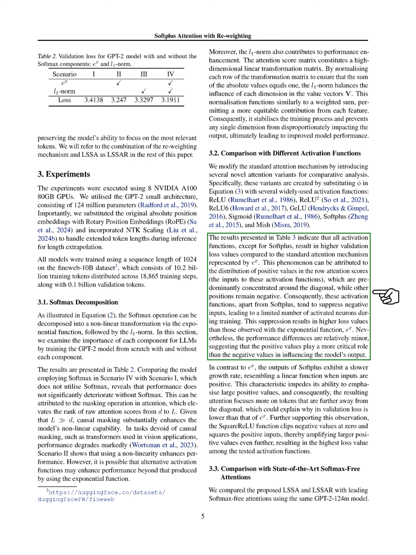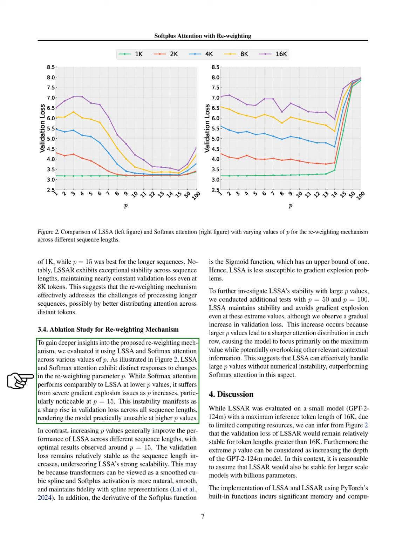This instability is evident in a sharp rise in validation loss across all sequence lengths, making the model nearly unusable at higher P values. Conversely, we observe that increasing P generally enhances LSSA's performance across various sequence lengths, with the best results around P equal to 15. The validation loss remains stable as sequence length increases, highlighting LSSA's strong scalability. This stability may stem from the nature of transformers, which can be seen as smooth cubic splines, where the Softplus activation function is more natural and maintains fidelity with these representations.